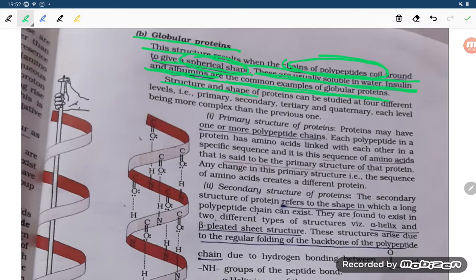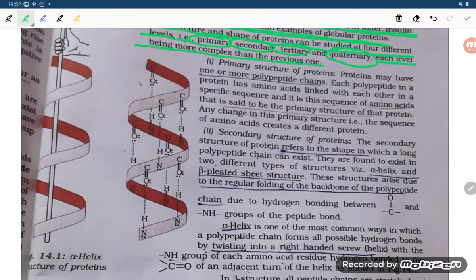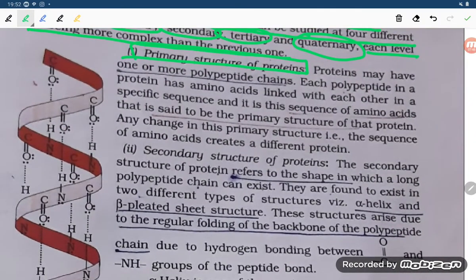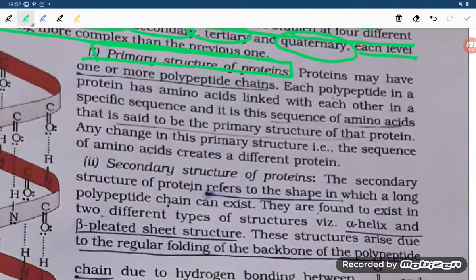The structure and shape of protein can be studied at four different levels: primary structure, secondary structure, tertiary structure, and quaternary structure, each level being more complex than the previous one. The first one is the primary structure of protein, which we have to understand.